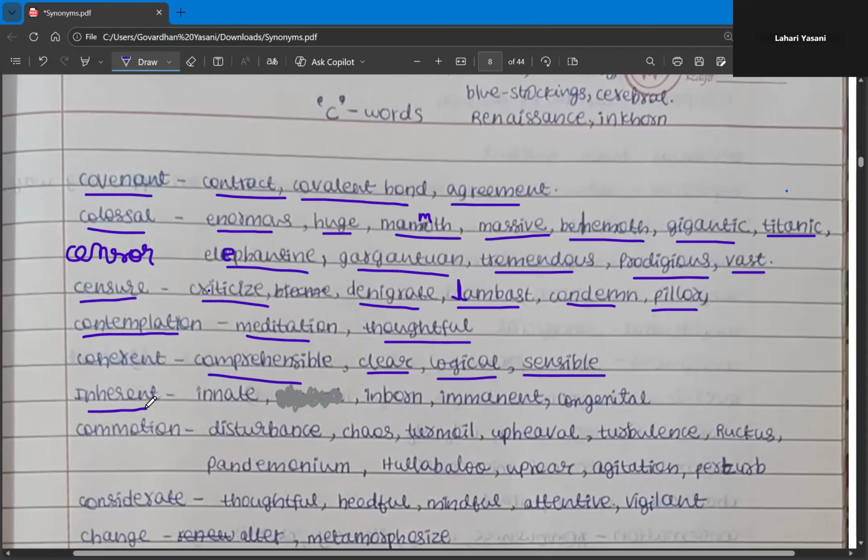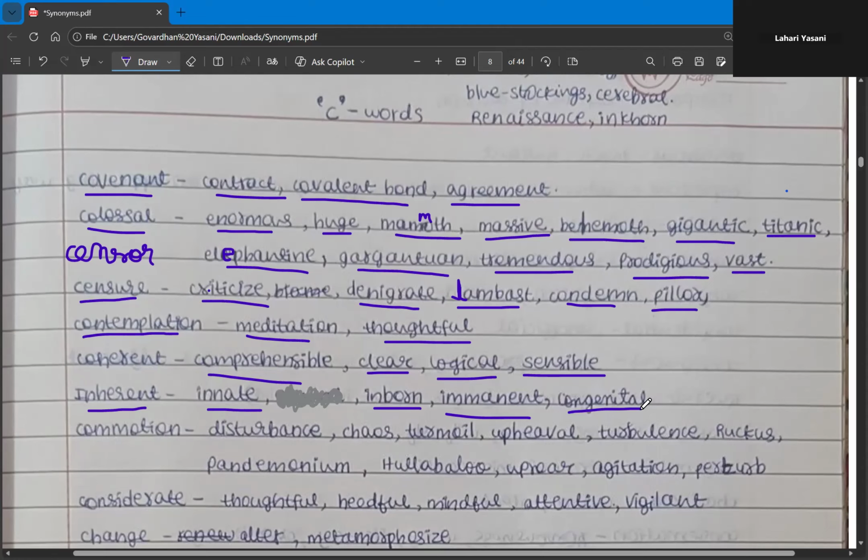And then we have inherent. So inherent means something we have from our birth. So the synonyms are innate, and then we have inborn, immanent, and congenital. So these are the four synonyms for the word inherent. What are they? Innate, inborn, immanent, and congenital.